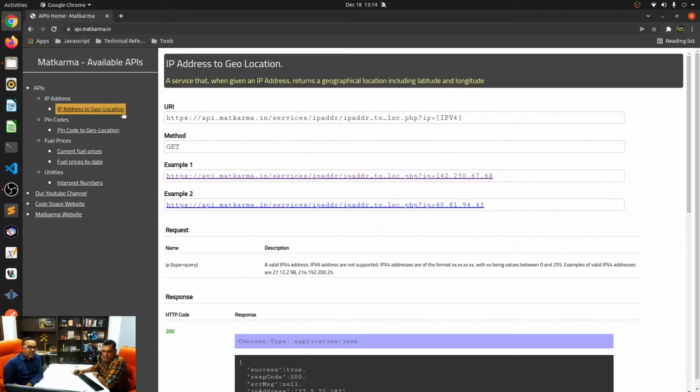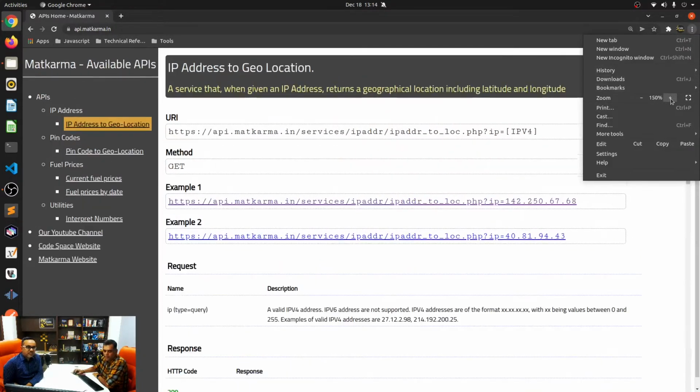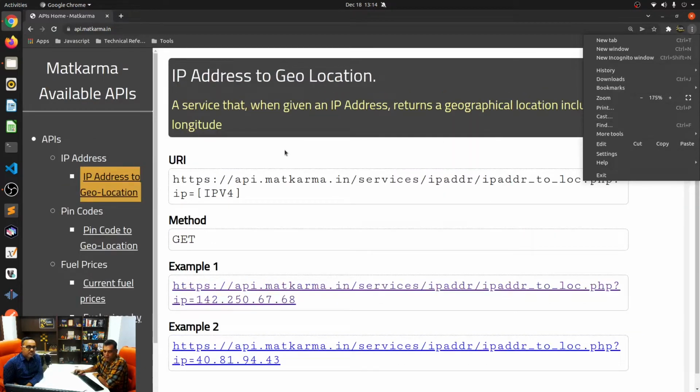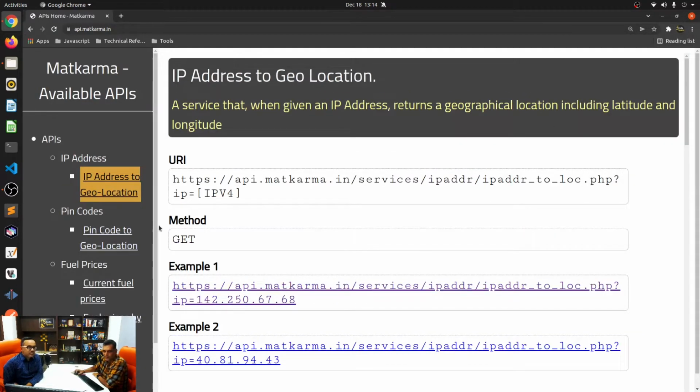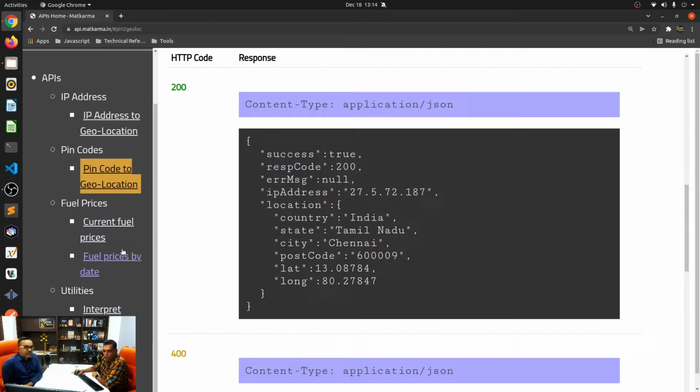So the first API is IP address to geolocation. Let me just expand this a little bit. All right, this should be fine, right? Yeah, easily readable. You can provide an IP address, and the API will return a geolocation, including the city where it is supposed to be and the latitude and longitude, which I think is more important than the country, state, and city.